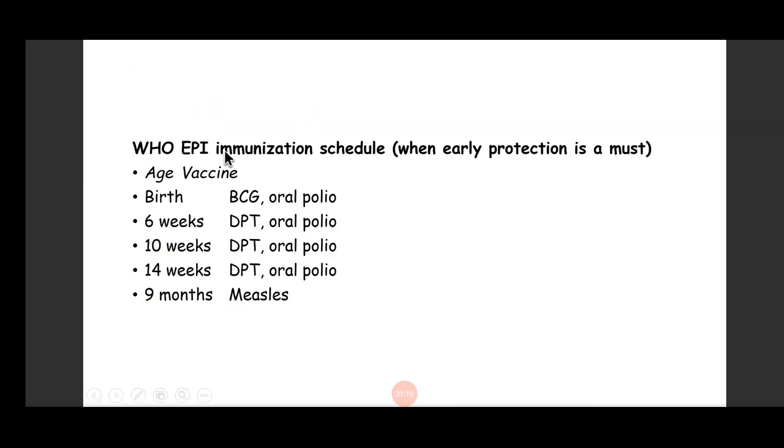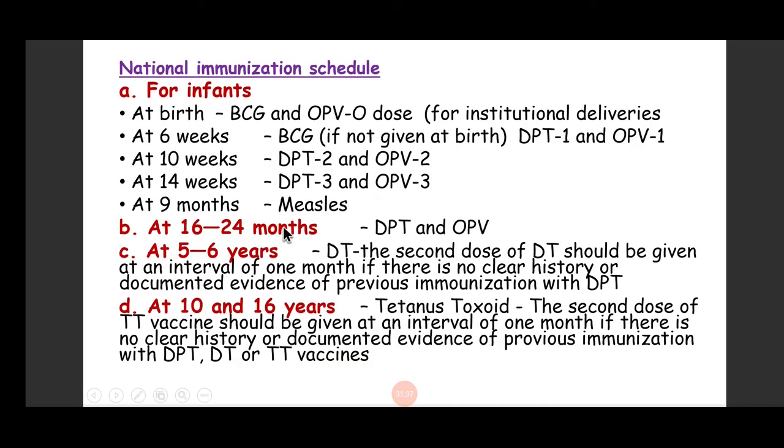Another immunization schedule is the WHO EPI immunization schedule. It contains only 6 diseases: tuberculosis, polio, diphtheria, pertussis, tetanus, and measles. We give BCG and oral polio at birth. At 6 weeks, we give DPT and oral polio. At the 10th week, we repeat it, DPT and OPV, and at the 14th week, again DPT and OPV, and at 9 months measles. In a way, it is similar to this part of our national immunization schedule. So this part of our national immunization schedule is just like EPI.